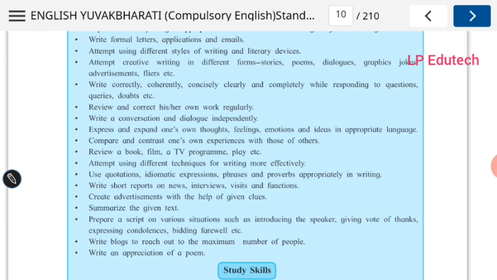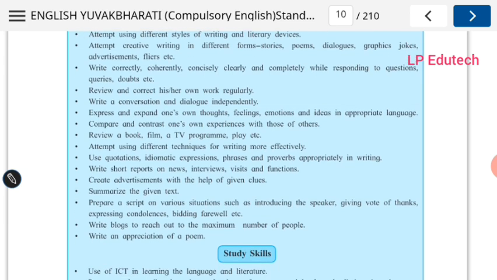One statement is given. So think over that particular statement and create a scene before you and write accordingly. If one word is given, you have to think over that particular word. So it indicates how much you think over the particular situation, how much you think over the particular word, how much your imagination runs. If suppose one proverb is given to you, how much you are able to think over that and how much you are able to write. So these things are judged.